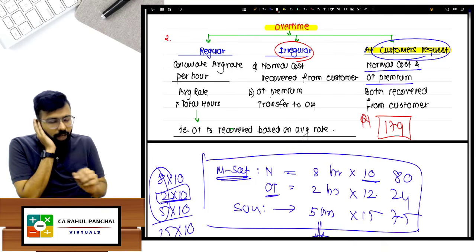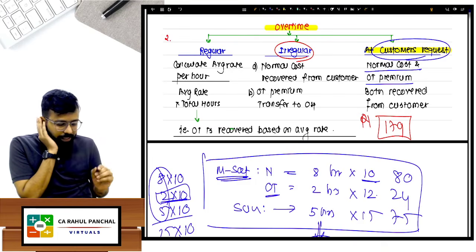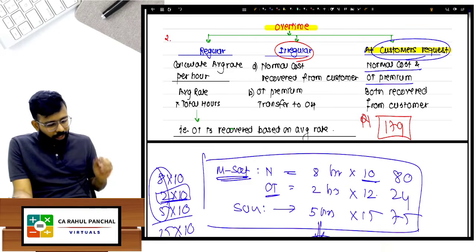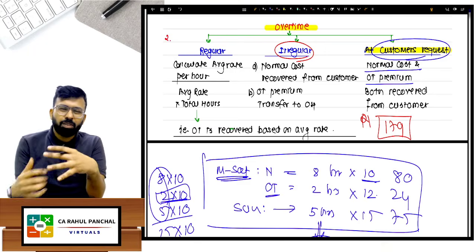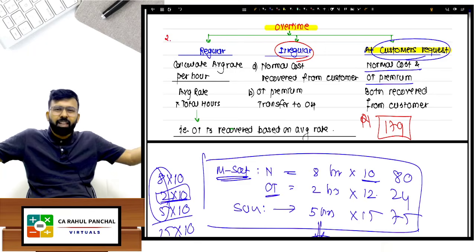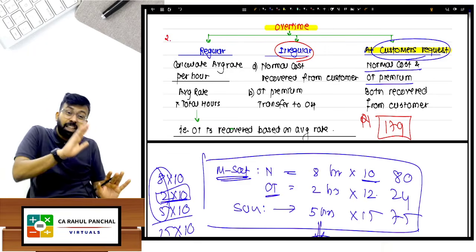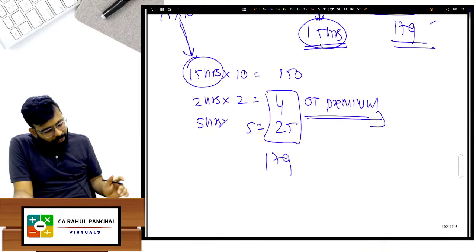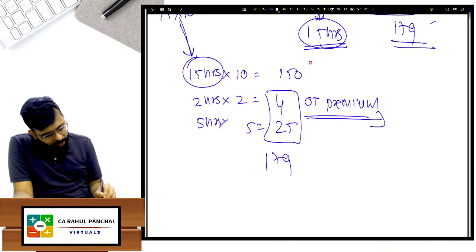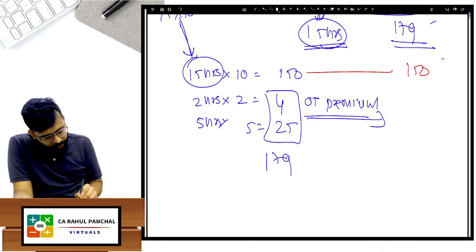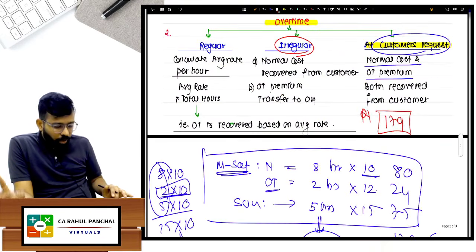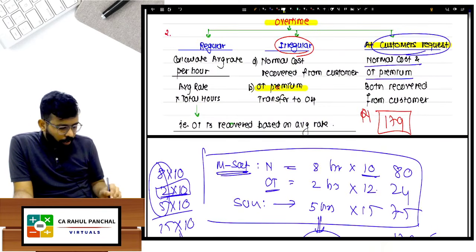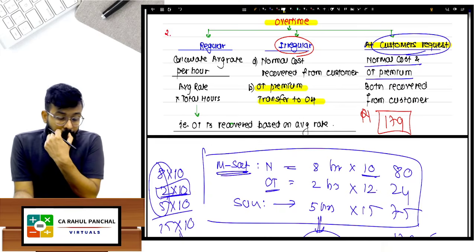But if it is irregular, it is not at the request of the customer. First of all, it is regular or irregular. Now it is irregular, कभी कभार ऐसा हो जाता है. So sometimes the big order I get, I want to fulfill that entire order, I do the OT, I cannot charge extra amount. So I will say I would have recovered only 150, irregular है तो irregular. And this is something which should be actually transferred to costing P&L, but institute always does that, so you should not do. You should always transfer it to the overheads wala part if it is irregular.